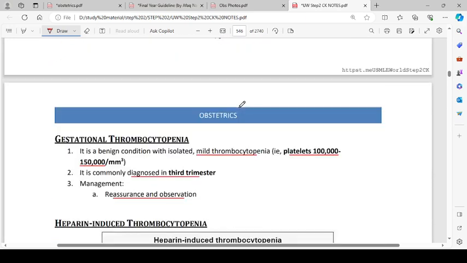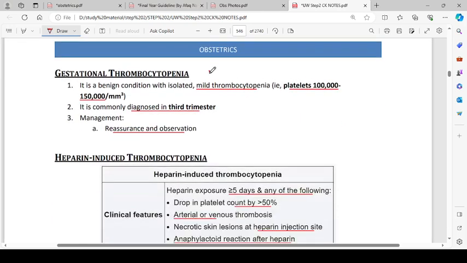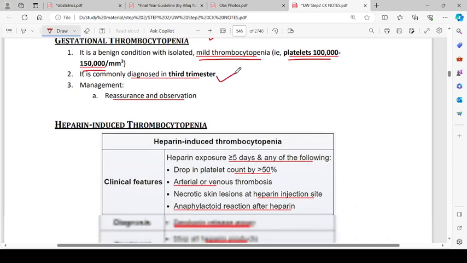Okay. Then we have gestational thrombocytopenia. It is a benign condition and a diagnosis of exclusion. It is a benign condition with isolated mild thrombocytopenia, that's platelets 100,000 to 150,000 per millimeter cube. It is commonly diagnosed in the third trimester. Management is reassurance and observation.